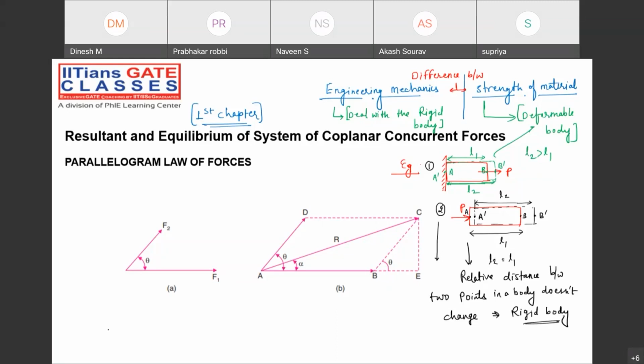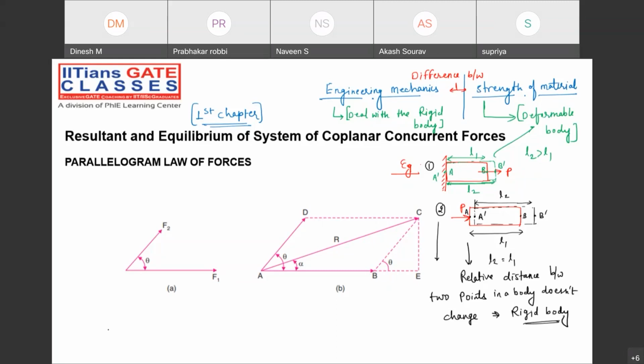All of you have noted down? Is the difference between engineering mechanics and strength of material clear? Engineering mechanics deals with the rigid body, and strength of material deals with deformable bodies.